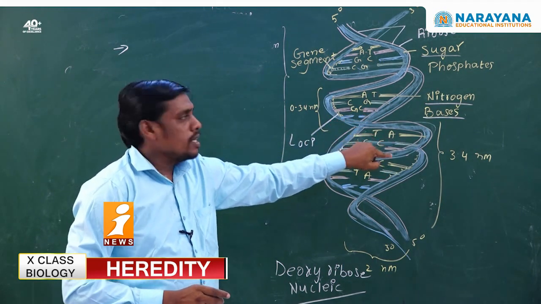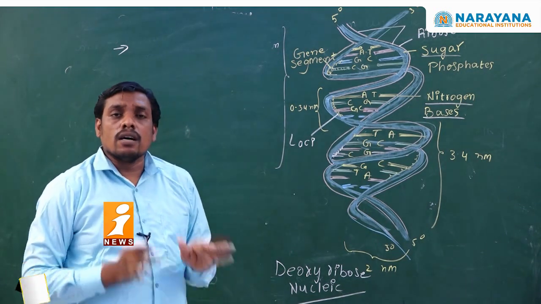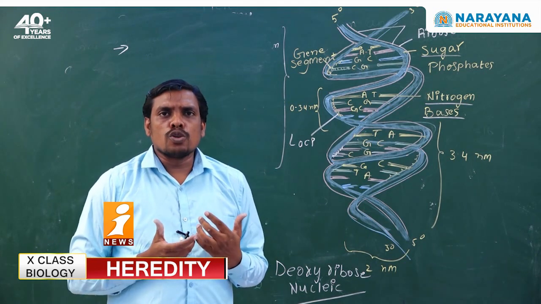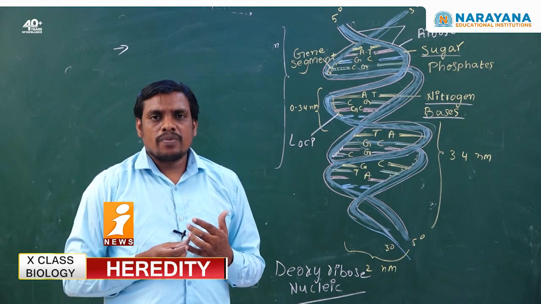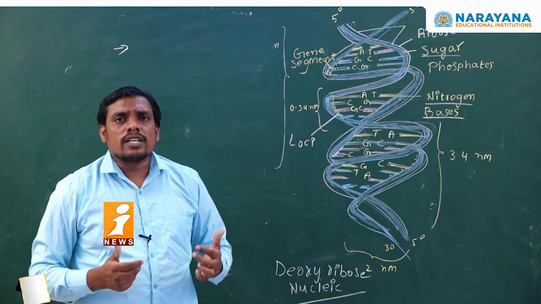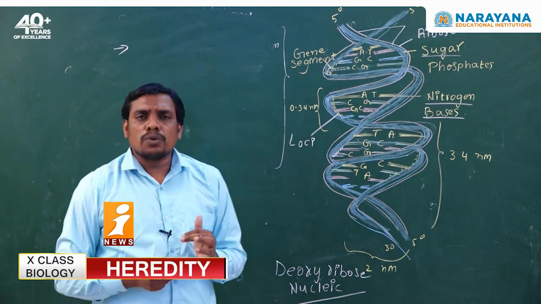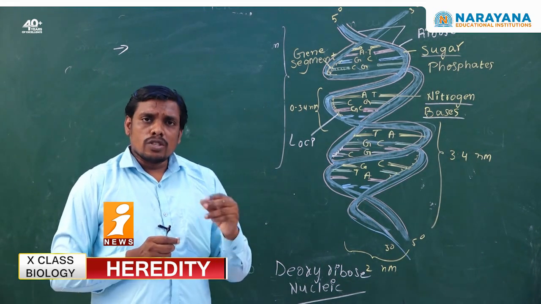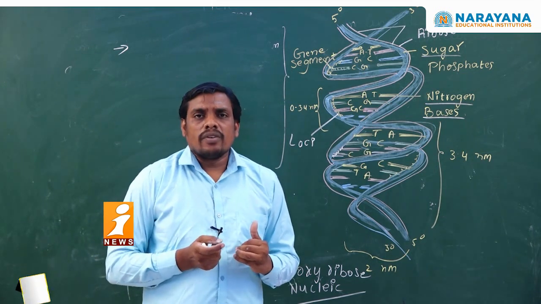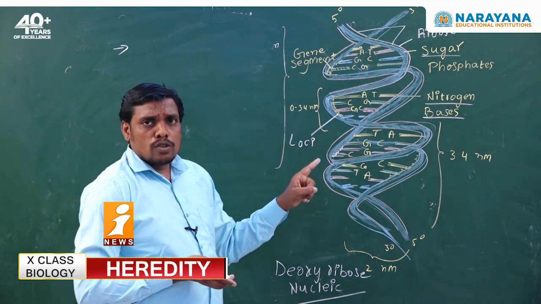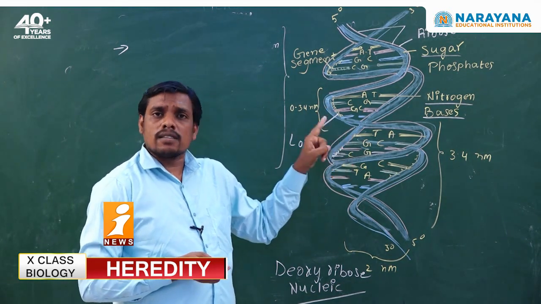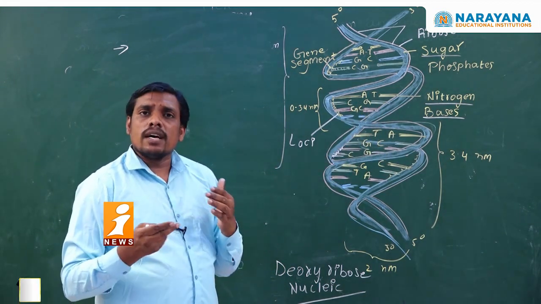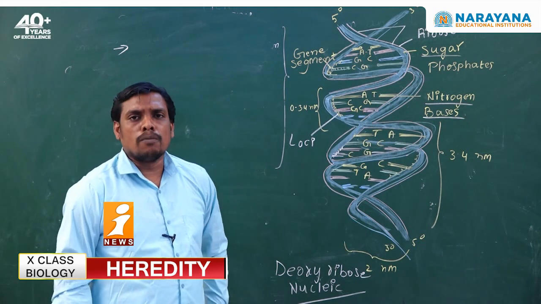bonds. So these nitrogenous bases are considered the backbone of the DNA. Our backbone plays an important role in our day-to-day living activities. What is the importance of the backbone in our day-to-day life? It gives mechanical support or mechanical stability to our body. Without a backbone, we can't survive. Like that, the nitrogen bases seen in the DNA double helical structure play a key role in the stability of DNA, and they give mechanical support to the DNA molecule.